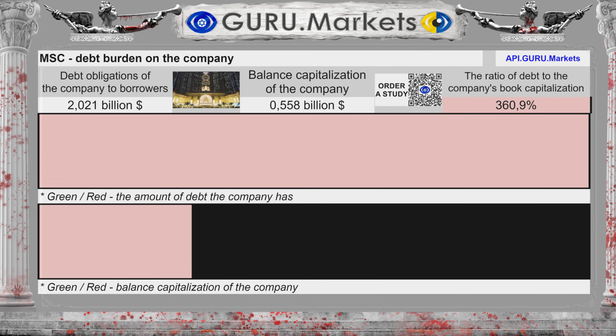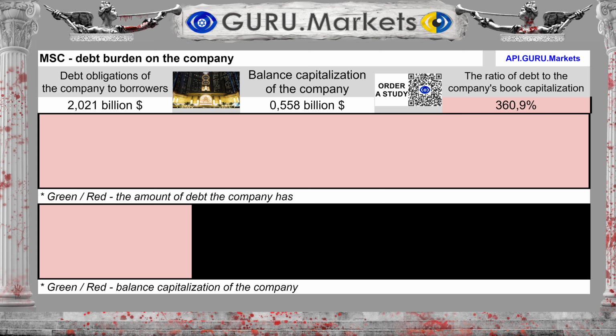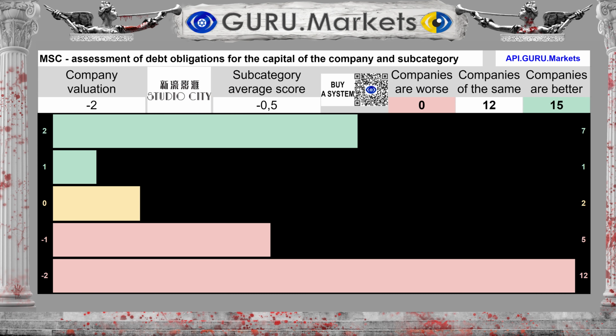The company's financial liabilities amount to $2.021 billion. Debt to book value represents 360.9% of the company's equity. Result on the level of debt obligations of the company, very bad, -2 points.